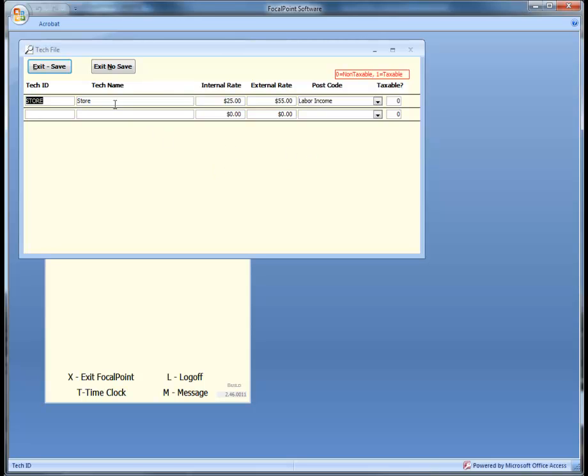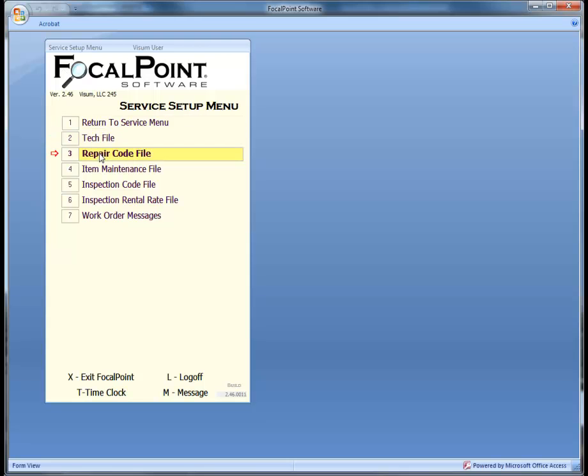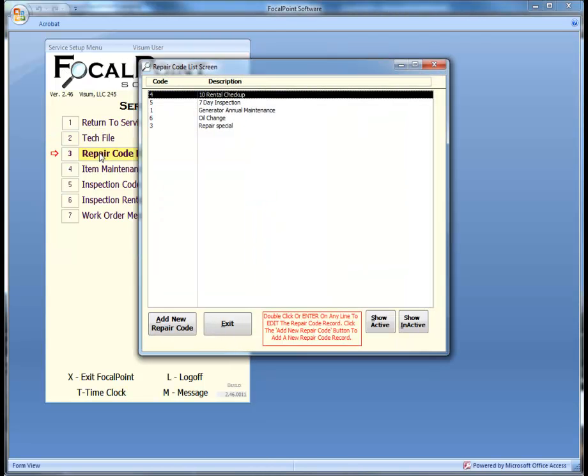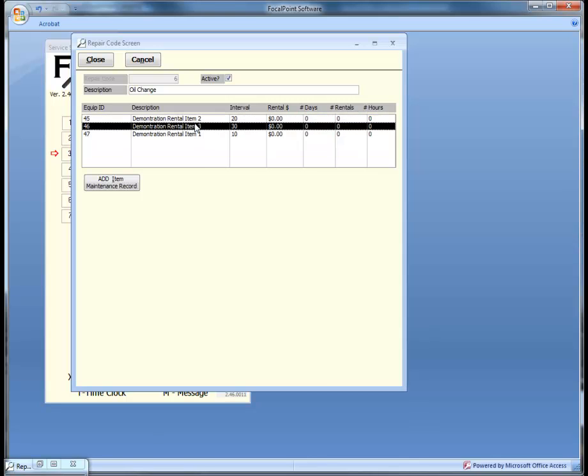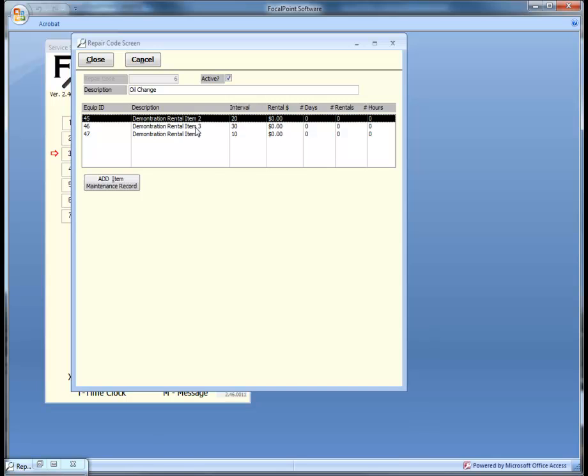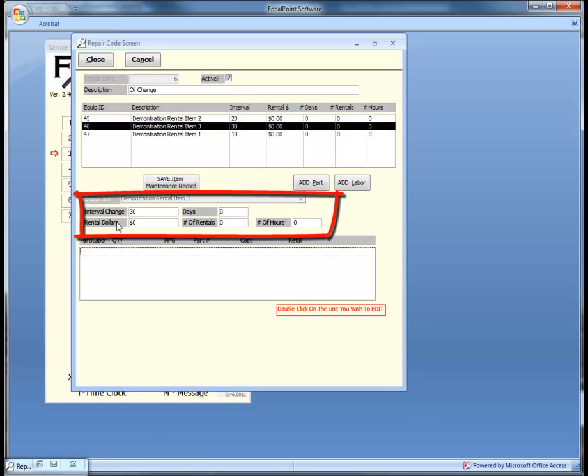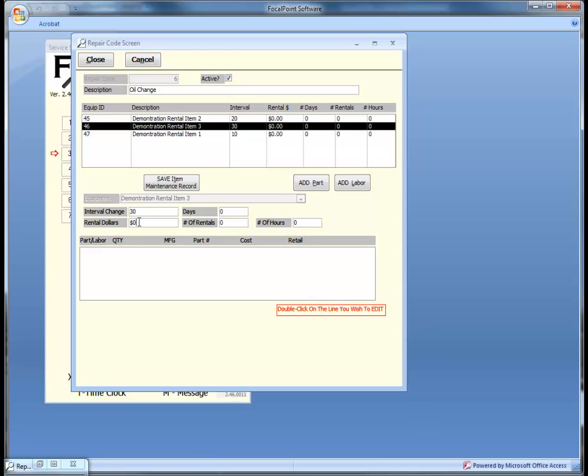Repair codes allow you to streamline regular maintenance of your items or your customers' items. The example shown here is an oil change. This repair code is currently assigned to these items, all of which need oil changes at regular intervals. You control the frequency of each item by means of its current interval, which in this case is the hour on the hour meter, the rental dollars received, the number of days, or the number of rentals since the last oil change.